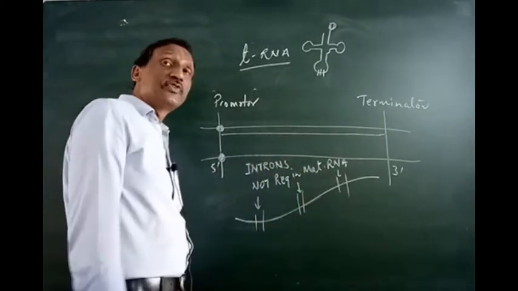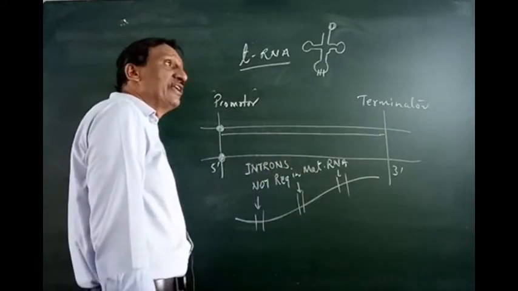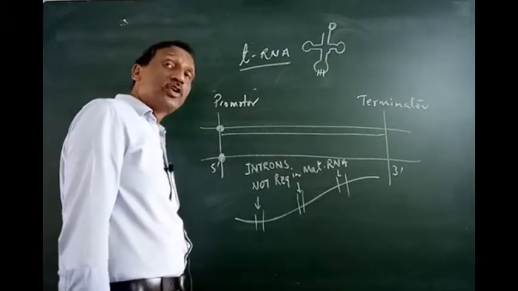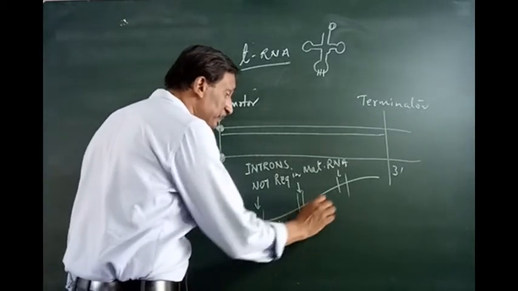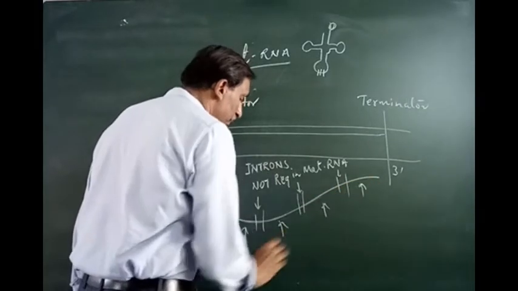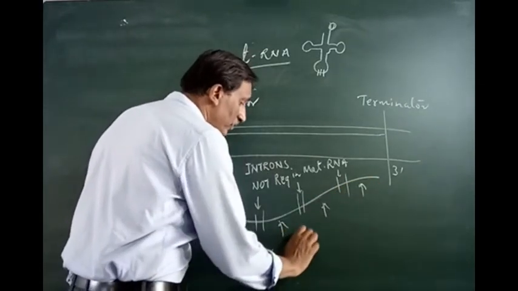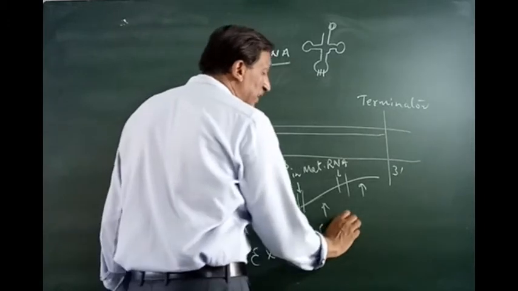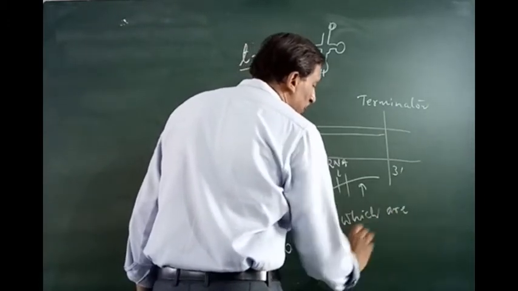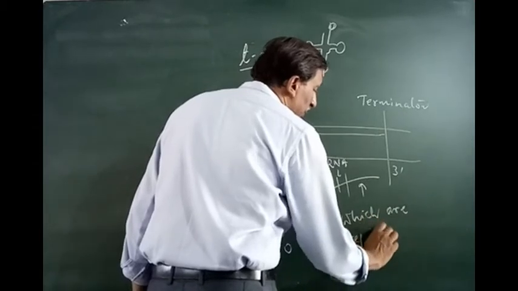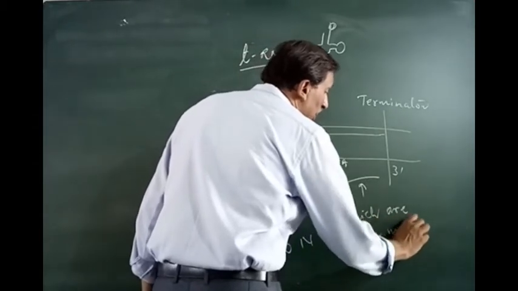Introns are those sequences of nitrogen bases in hnRNA which are not required in the mature RNA. And these are the exons, which are required in mature RNA.